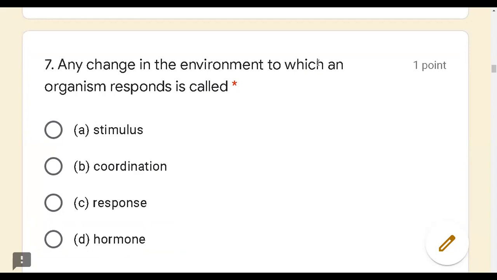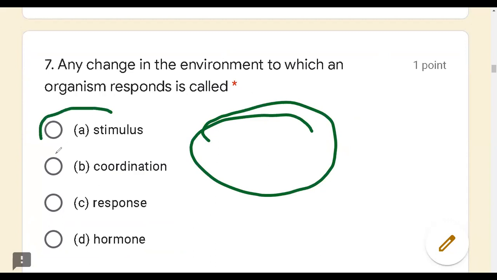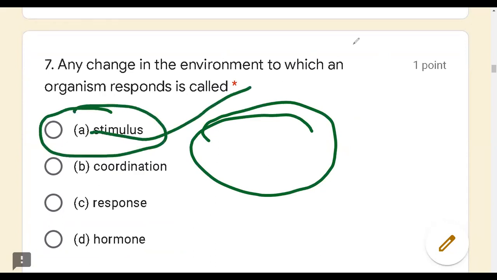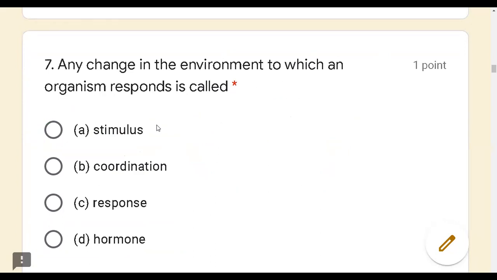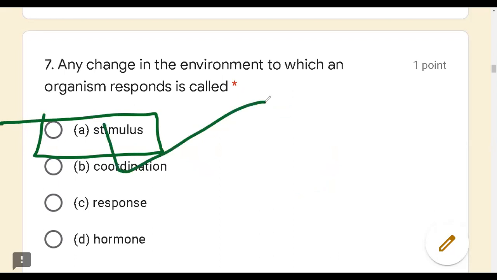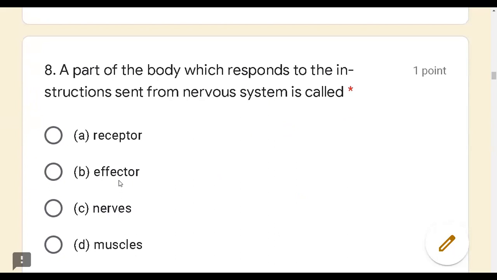Now let us go to the seventh question. Any changes in the environment to which an organism responds is called as. We know that there are two things in an environment. One is stimuli, and for that stimuli, we get a response. So any change in the environment of an organism is nothing but stimulus. If the organism is responding towards that change, then that is called response. So the answer for our seventh question is A, that is stimulus.